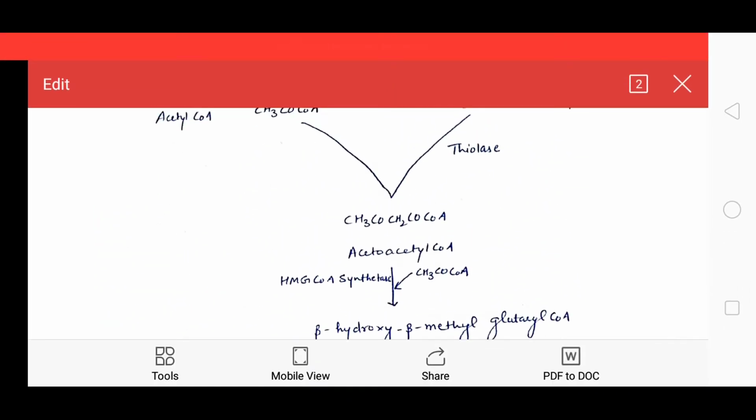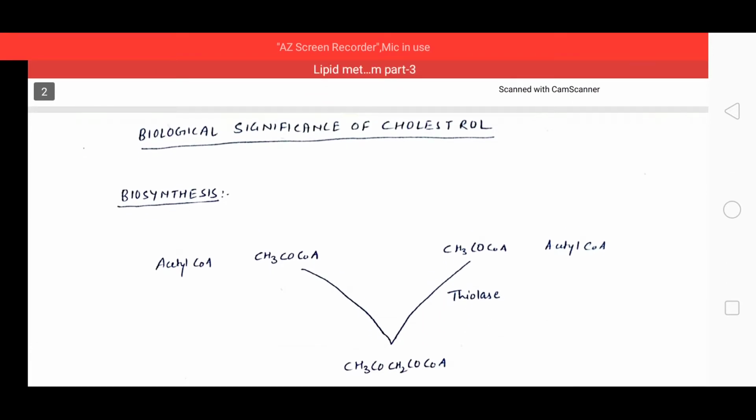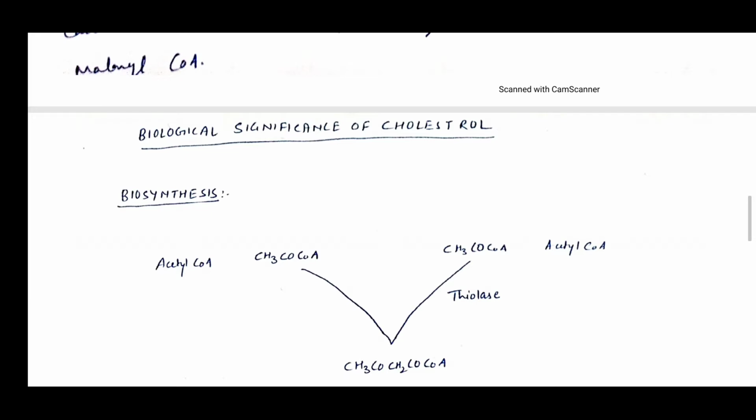Now, cholesterol can also serve as a precursor for the synthesis of steroidal hormones, such as glucocorticoids, for example cortisol in the adrenal glands; mineralocorticoids such as aldosterone in the adrenal gland; androgens, for example testosterone in the testes; progestins, for example progesterone in the ovaries; and estrogen, for example estradiol in the ovaries. It also serves as a precursor for the synthesis of oral contraceptives.